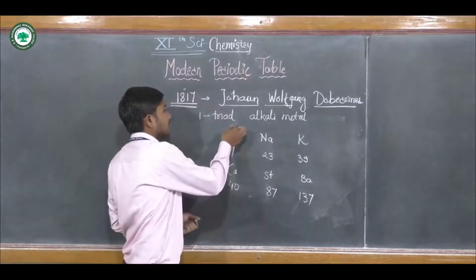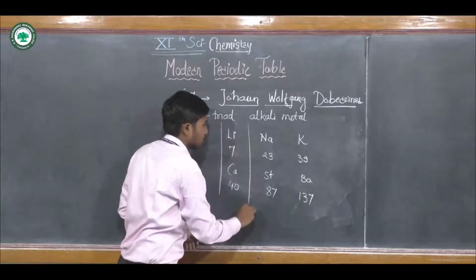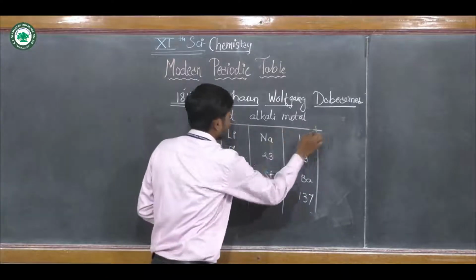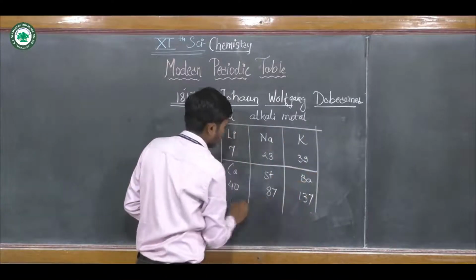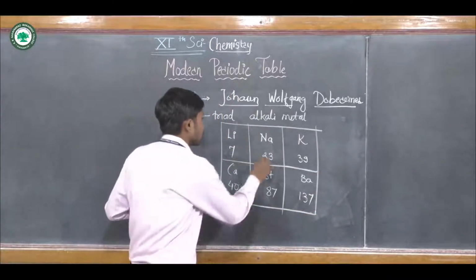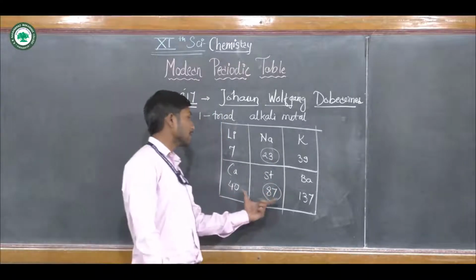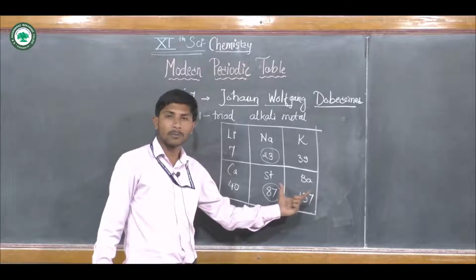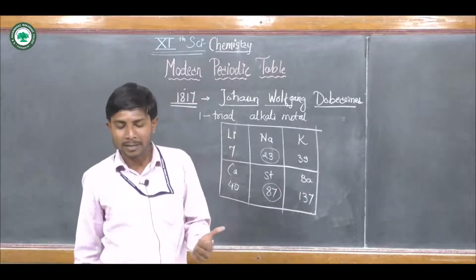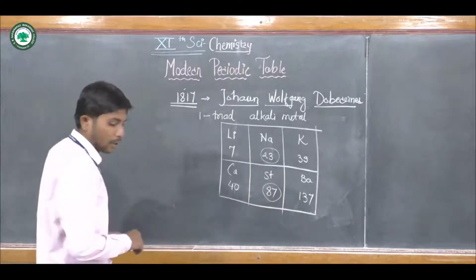Look at the first and third elements: the arithmetic mean of their atomic masses is equal to the atomic mass of the second element.